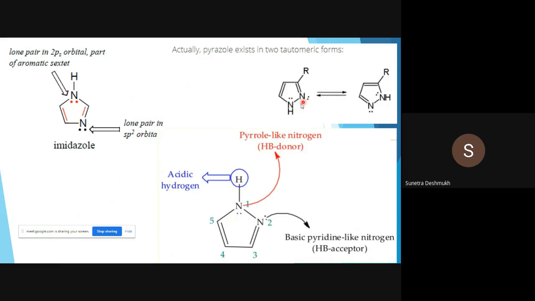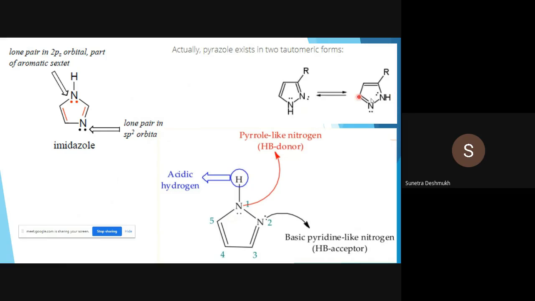Okay, so here you can exchange this hydrogen atom from this nitrogen to this nitrogen. Then again the same structure, only substituents differ. If a substituted pyrazole is there, then there would be the question of numbering or nomenclature. But if free pyrazole or free imidazole is there, then we should be careful about writing down the structure also.